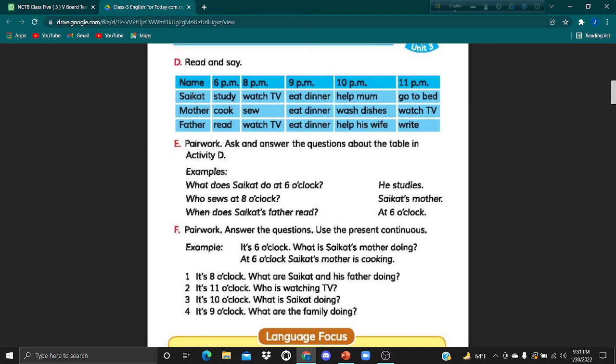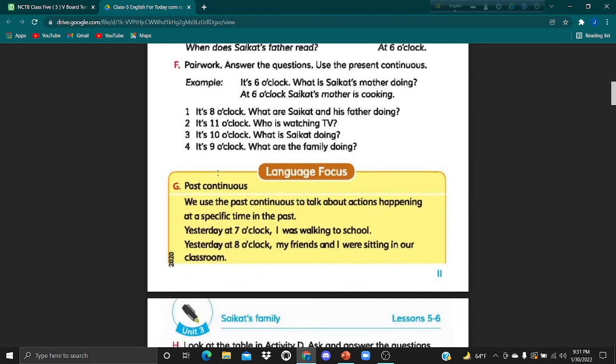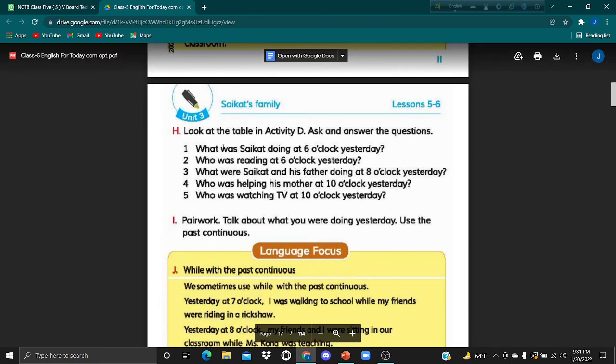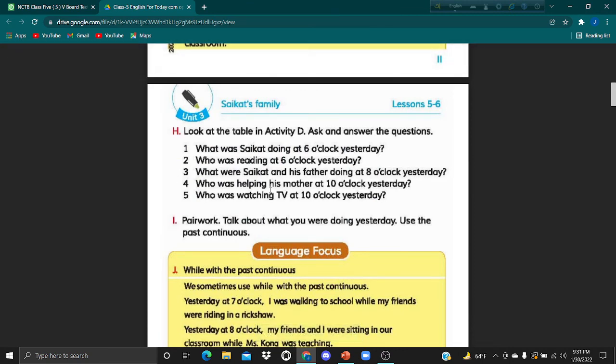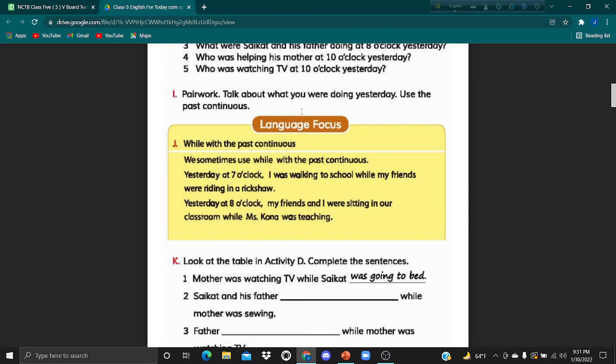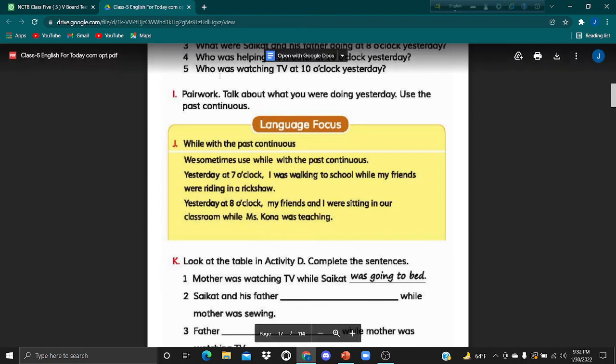We will take the auxiliary was. Okay, now practice 3 more and talk about what you were doing yesterday. Think about what you were doing yesterday at 6 p.m. or 9 p.m. or 10 p.m. Use past continuous tense for your answer.